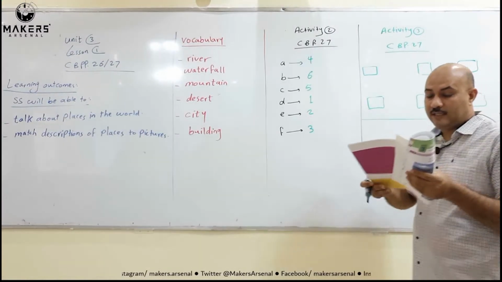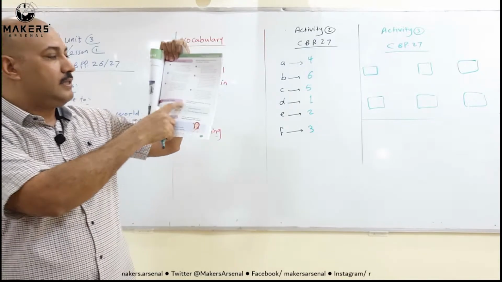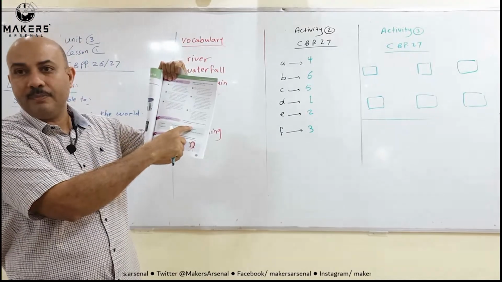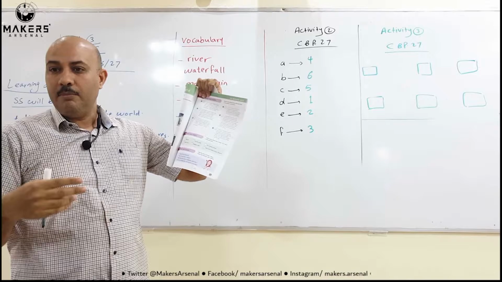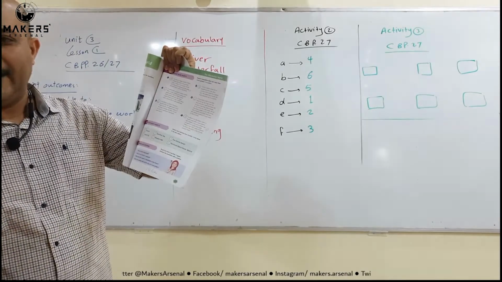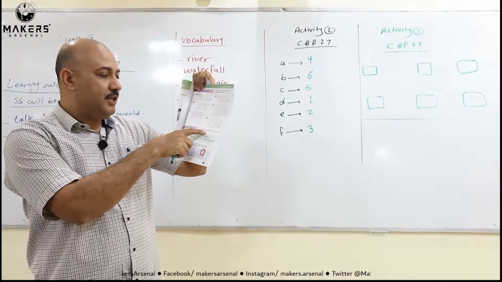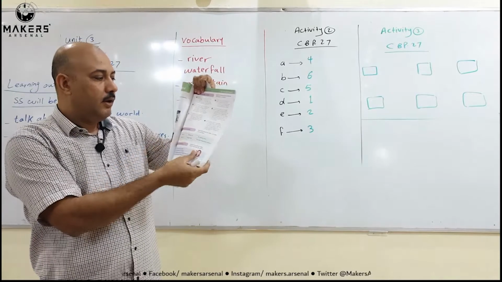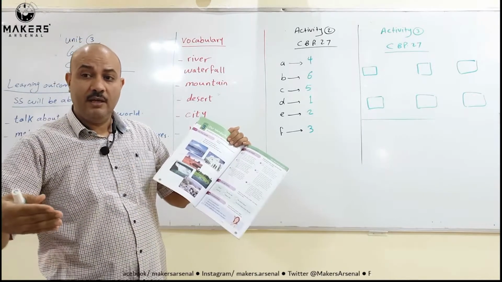If you look at the instructions, you are going now to read the instructions to activity number 3. The instructions are very, very important. Why? Because they can help you to understand what you are going to do in this activity. So match each picture from activity 1. How many pictures are there in activity 1?